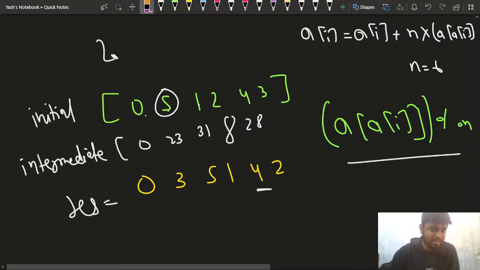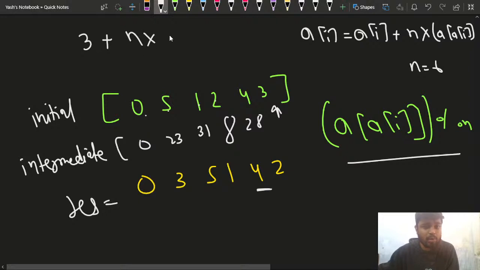Now let's look at the last particular element that I have, right? Have you all understood this much part? I hope that you have understood. Shreya and others, Zaid, Summer, Navneet, Gaurav, Rahul, all of you have understood this much part up till now, right? Now I'll be at this particular index. If I am at this index, what is the element that I have? The current element is 3, so I'll do 3 plus n into a of I, right? This is what I will do.